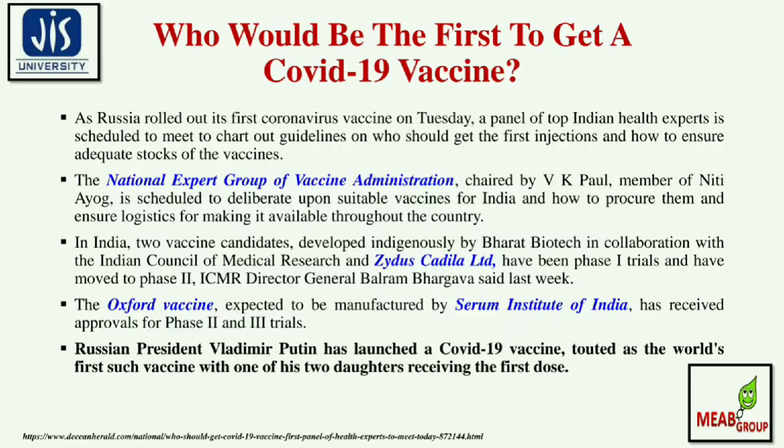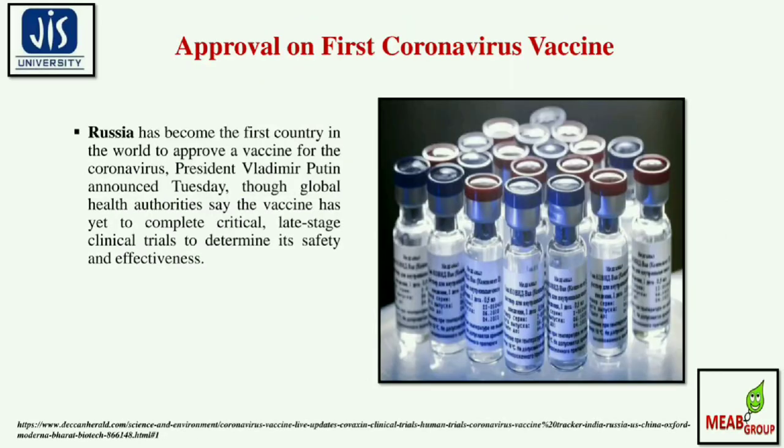In India, two vaccine candidates developed indigenously, by Bharat Biotech in collaboration with the Indian Council of Medical Research, and by Zydus Cadila Limited, have completed phase 1 trial and moved to phase 2, ICMR Director General Balram Bhargava said last week. The Oxford vaccine, expected to be manufactured by the Serum Institute of India, has received approval for phase 2 and phase 3 trials. Russian President Vladimir Putin has launched a COVID-19 vaccine, touted as the world's first such vaccine, with one of his two daughters receiving the first dose.